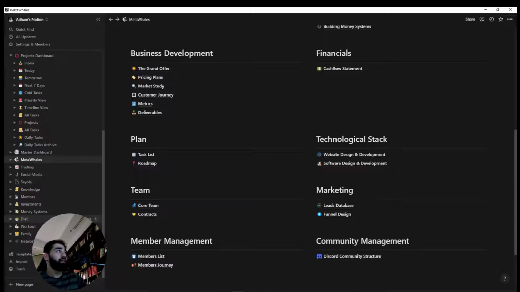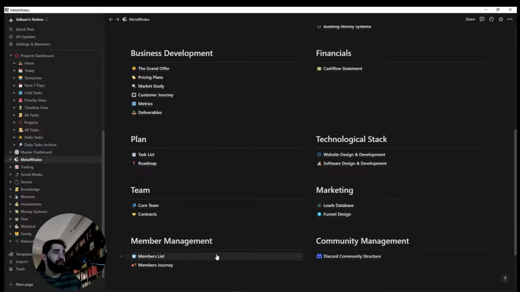But in order to build all that, we need to start somewhere, right? That's where we're starting: crypto, then real estate, then we're going to build a technological stack in parallel, as well as the business development, as well as build a team. As you can see here, we have the core team and the contracts between each other, the marketing plan, what's our leads database, what's our funnel design, and so on, the architecture of the funnels. How can we get the customer from point A to point B, how can we acquire, what's the cost of acquiring a customer, and take him through the whole process to make him financially successful, basically, in order to start making money, take him through the levels, level 1, level 2, level 3, level 4, and a millionaire, and so on.